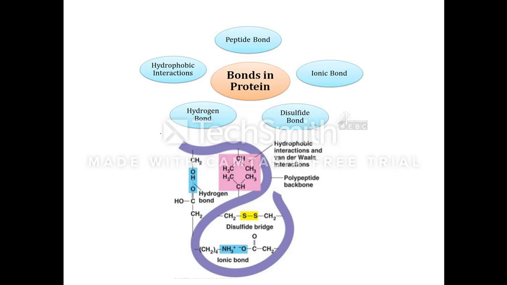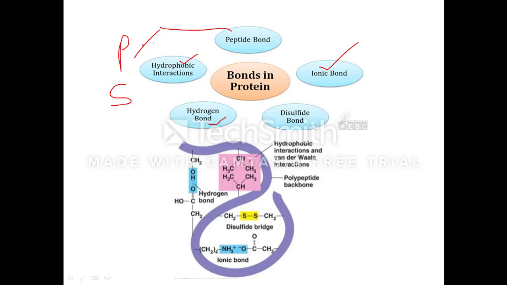They are described as primary bond and secondary bond. The primary bond involves the peptide bond. The secondary bond involves the disulfide bond, hydrogen bond, non-polar bond or hydrophobic interactions, and the ionic bond. So the structure of the protein is stabilized by primary bonds and secondary bonds.